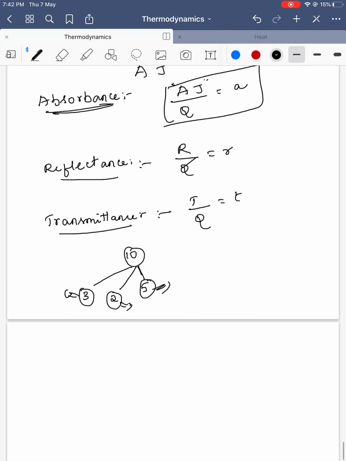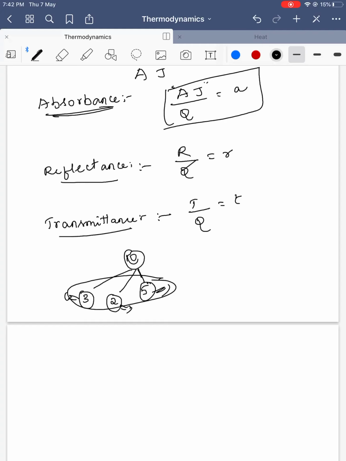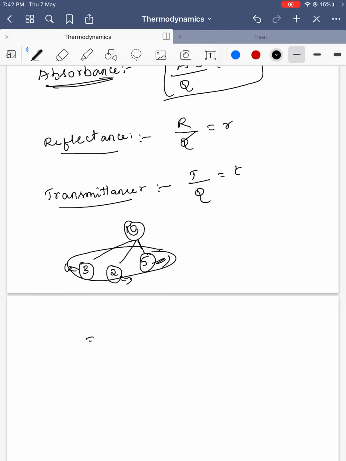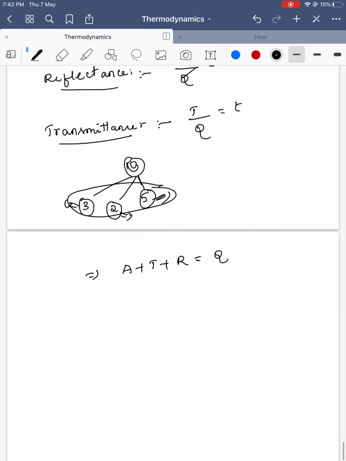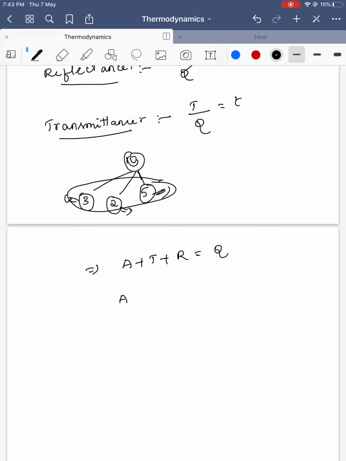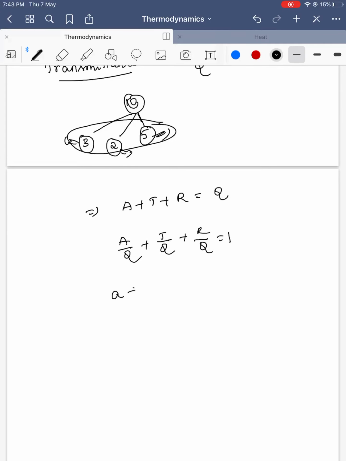Similarly, if I add everything, it should come to 10 rupees only. So absorbed energy A plus transmitted plus reflected must equal Q. So A by Q plus T by Q plus R by Q is equal to 1. A by Q is absorbance, plus T by Q transmittance, plus reflectance is equal to 1.